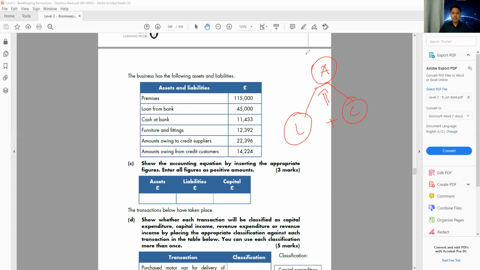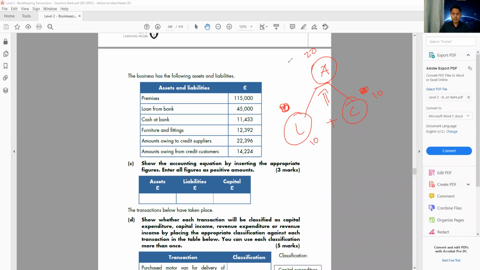For example, if my asset is 20 and liability is 10, capital is 10. If someone asks me how much the capital is, I say 20 minus 10, so capital is 10. If I don't know my liability, I say asset minus capital, so 10 is the liability.